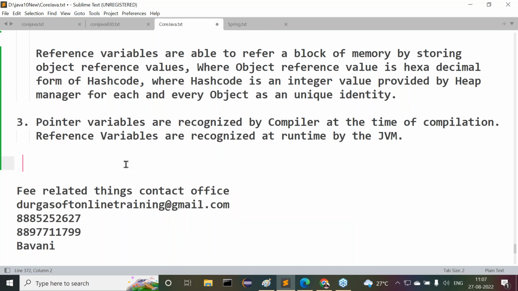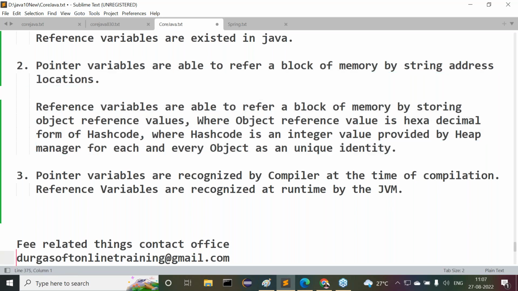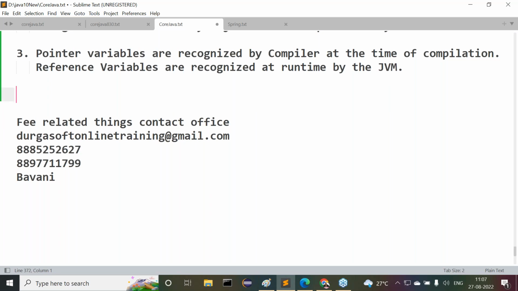Right, sir. Like this, we are able to understand some differences here. Mainly the difference is that pointer variables are able to store address locations, whereas reference variables are able to store object reference values, where the object reference value is a hexadecimal form of hash code, where hash code is a unique identity provided by the heap manager in the form of an integer value. So pointer variables are different, reference variables are different. Pointers are not possible in the case of Java. Yes, all of you are getting my points or not? That's okay, fine. Now, sir, the fourth difference is also completed.